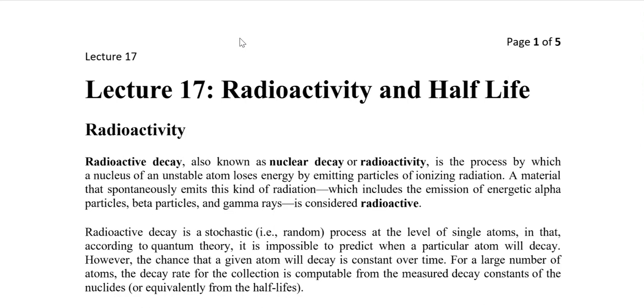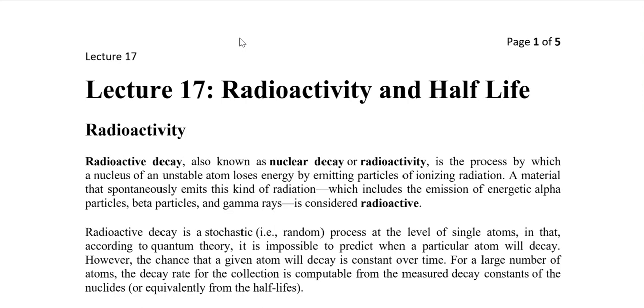Normally, the radioactive process is a random process at the level of a single atom. That means we cannot predict when an atom will decay. But if we take a large number of atoms, then we can measure or compute the decay process, and that comes up as the half-life of an element.